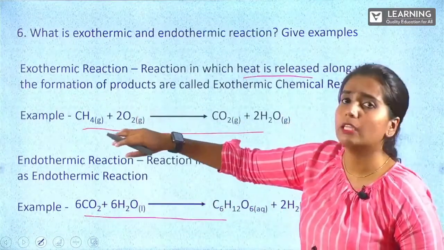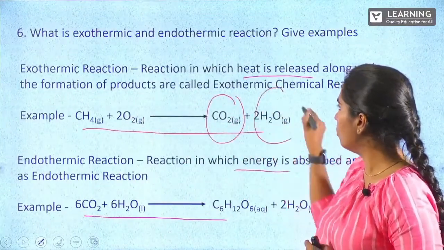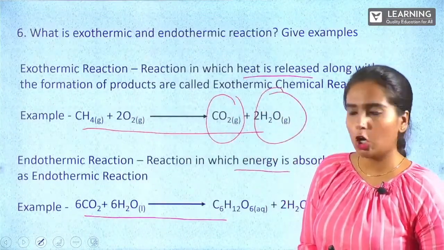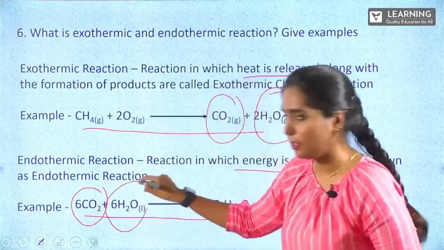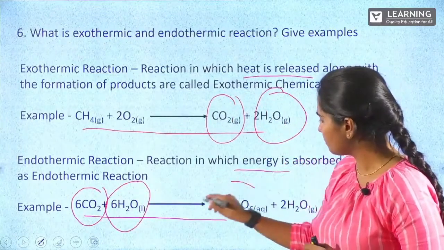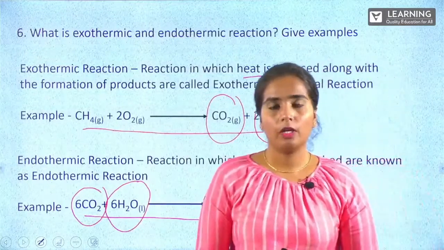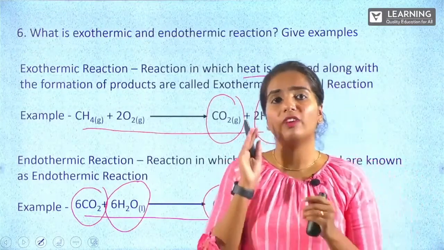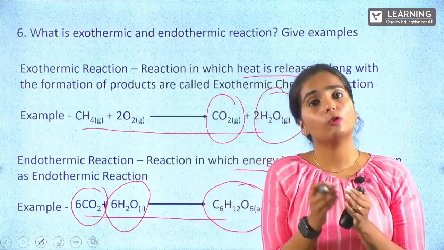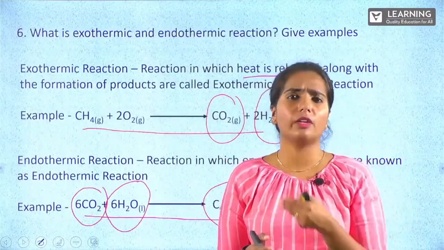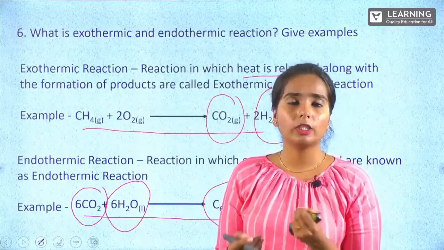In exothermic, we are taking methane and treating with oxygen. We will be getting carbon dioxide and water as products. And for endothermic, we are taking carbon dioxide and water, treating it, and we are getting C6H12O6 and also O2. So whenever the question is asked, it is very necessary for you to mention the examples for each of the definitions, because when you give the examples for each definition, that gives weightage to your answer.